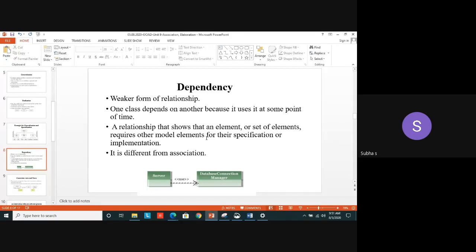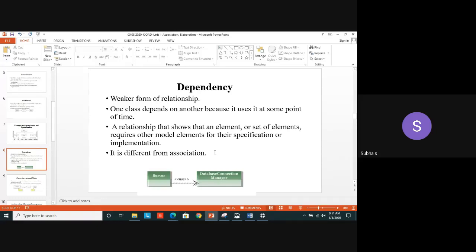Okay, but it is different from association. Don't confuse dependency with association. Because in association, an attribute of a dependent class will be used as an instance of the independent class. I didn't mention in the slide, look at it carefully. So a dependency is different from association. Why means association? In association, the attribute of the dependent class is an instance of an independent class.